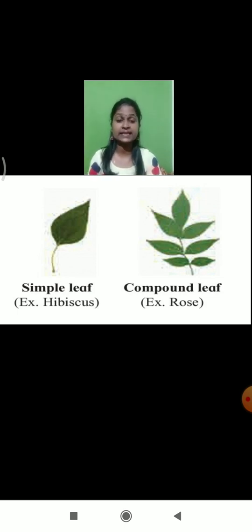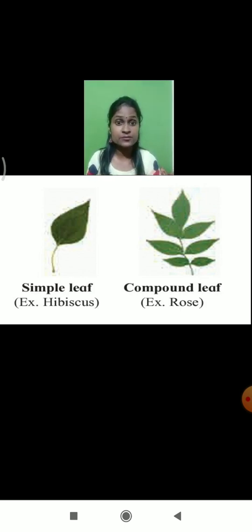You must have seen, for example, the hibiscus leaf, mango leaf, banyan plant leaf. The leaf is single and it is large. So the plants which have a single, very large leaf, what do we call them? Simple leaf. There are certain plants like neem leaves and tamarind leaves. They are present in groups and they are very small leaves.